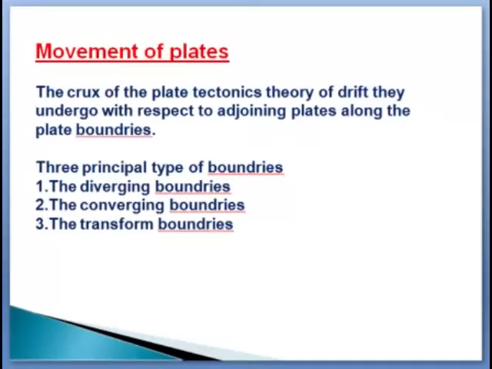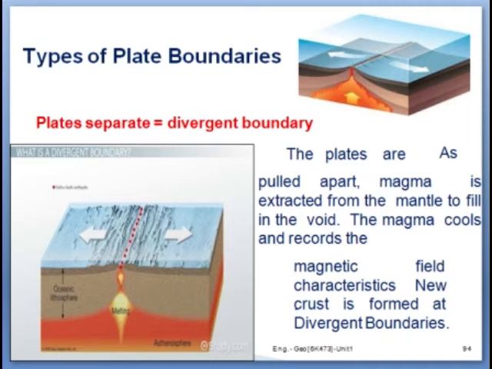The crux of plate tectonic theory is the type of drift the plates undergo with respect to the adjoining plates along the plate boundaries. These plate boundaries are of three types: the diverging boundary, the converging boundary, and the transform boundary. We will see each one by one. The first one is the divergent boundary.